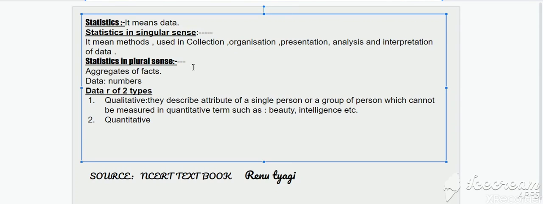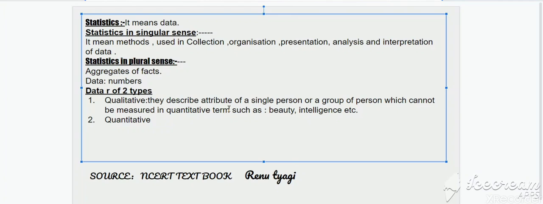Statistics in plural sense, aggregate of facts. Data means numbers. Data are of two types, qualitative and quantitative. Clear? Children, qualitative means the attribute. Attribute means the characteristics. They describe attribute of a single person or a group of person which cannot be measured